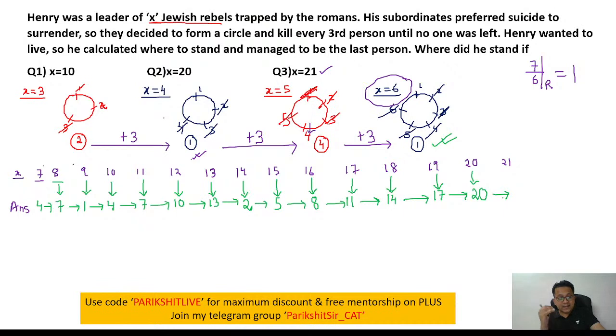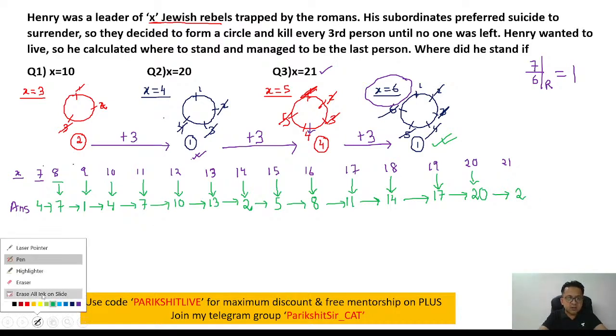But in a circle of 21 people, will we have number 23? No, we don't have number 23. So obviously 23 cannot be the answer. So 23 divided by 21, remainder is 2. 2 will be the answer. That is it. All we need to do is go back and look at which answer option satisfies, right?